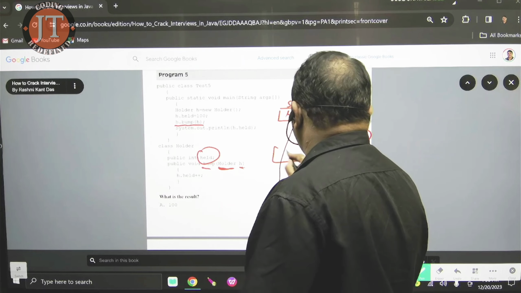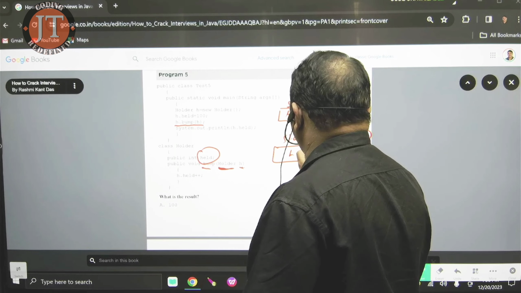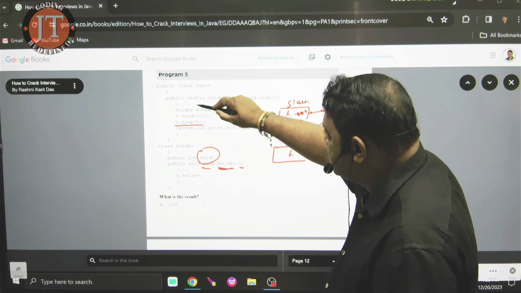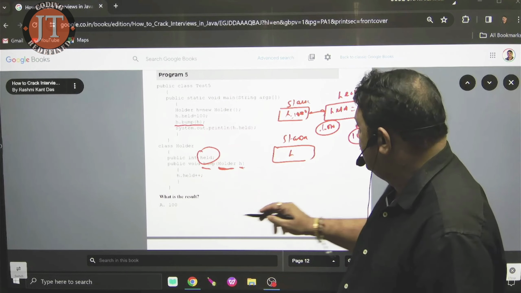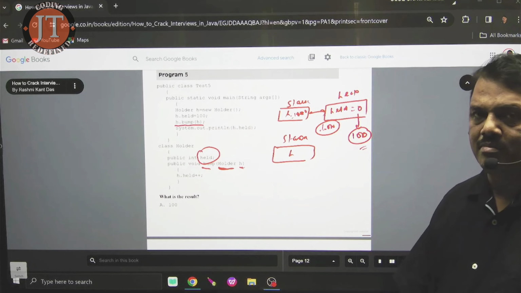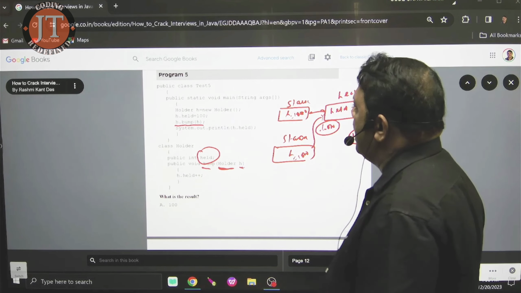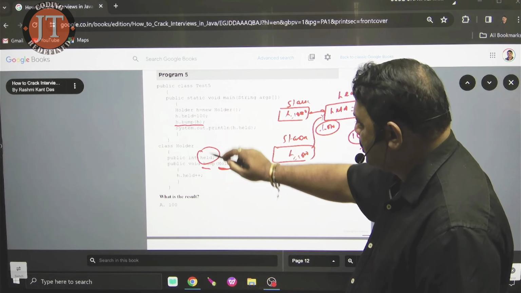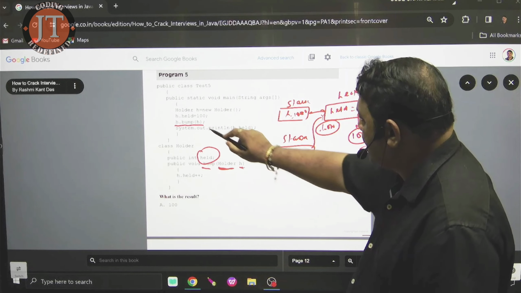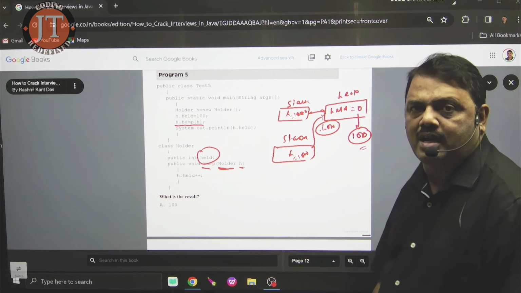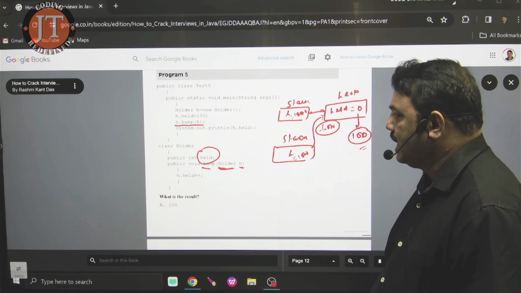Now, this H is local for which block? Bump block. It also occupies memory from the stack. This H is local for main. This H is local for the holder. Local variable names can be the same. But it also holds the same value 1000. At the calling time I pass this H, at the definition time I pass this H. So do this H and this H hold the same address or a different address? Same. When both point to the same object, what actually happens?